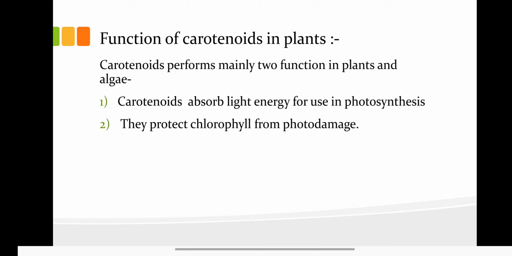Function of carotenoids in plants. Carotenoids perform a great function in plants. Carotenoids perform two main functions in plants and algae. One is that carotenoids absorb light energy for use in photosynthesis, and the second is that they protect chlorophyll from photo damage. So these functions are very important to plants because carotenoids absorb light energy for use in photosynthesis and also protect chlorophyll from photo damage.